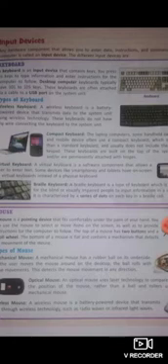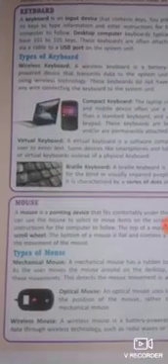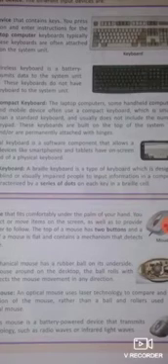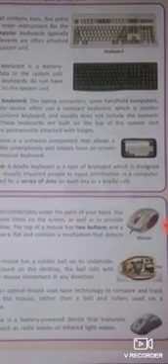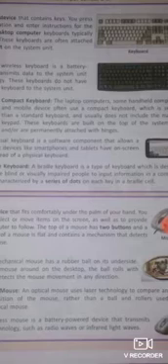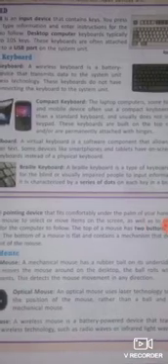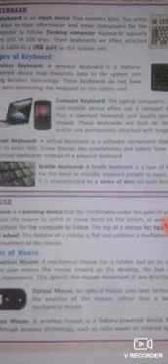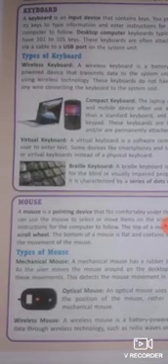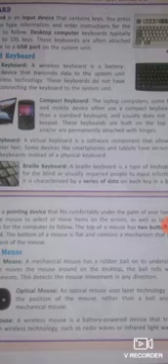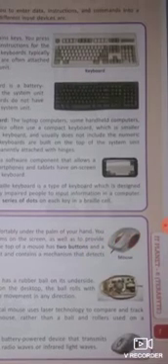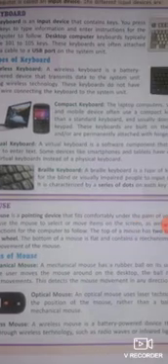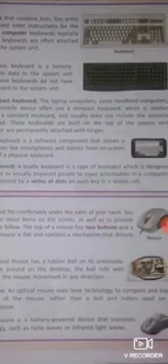Optical mouse, you can see the picture. An optical mouse uses laser technology to compare and track the position of the mouse rather than a ball and rollers used on a mechanical mouse. Wireless mouse: a wireless mouse is a battery powered device that transmits data through wireless technology such as radio waves or infrared light waves.